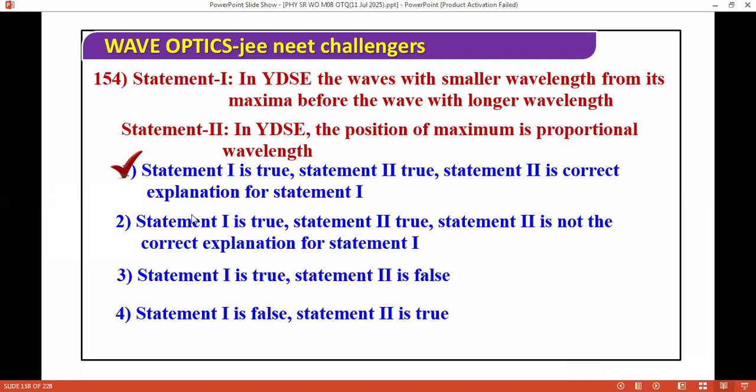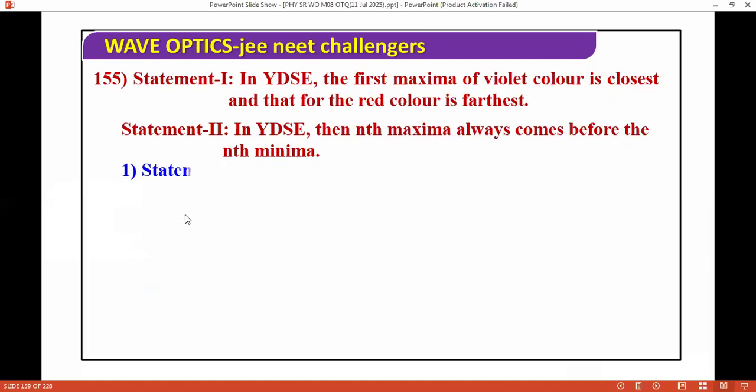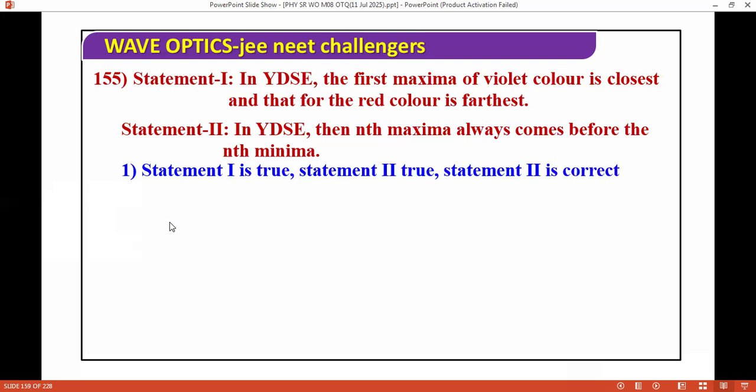Next question we have: in Young's double slit experiment, the first maximum of violet color is closest and that for red color is farthest. So the first maximum for violet color is closest, and then for red color it is farthest.